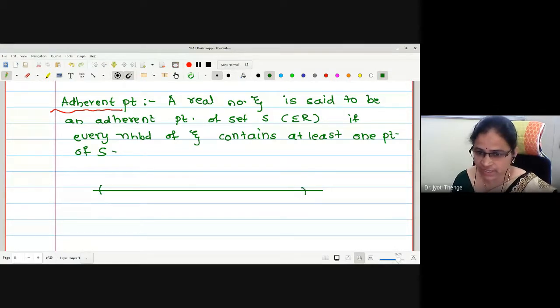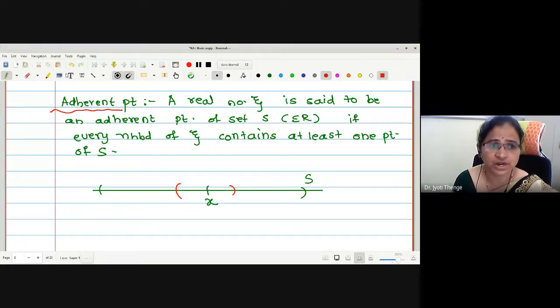If this is the set, then according to this, if I consider any arbitrary point x of the given set and plot a small neighborhood around x, then instead of x I should write zeta, because in the definition I have written zeta.